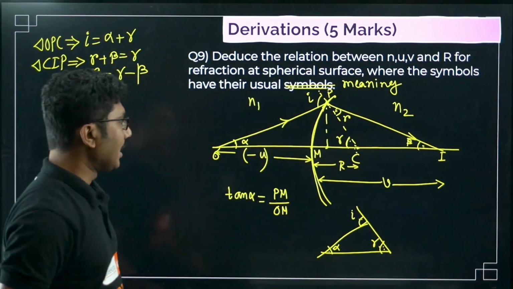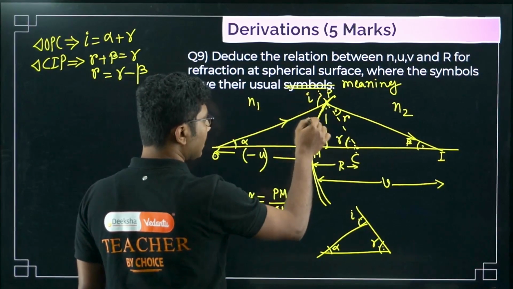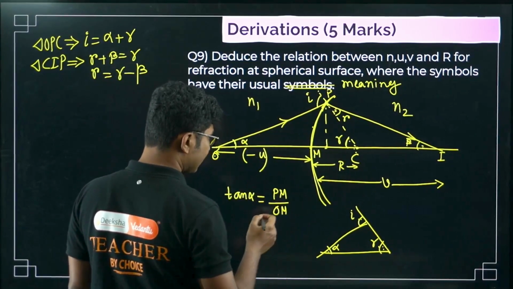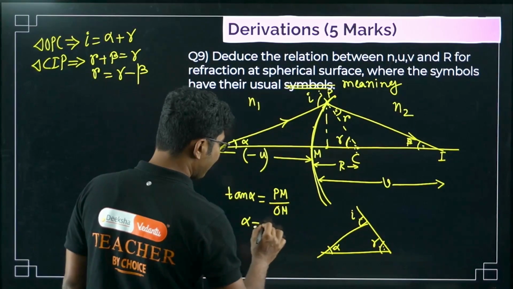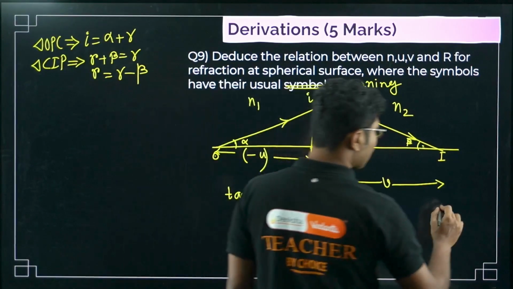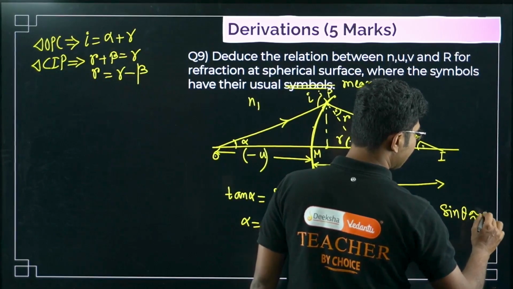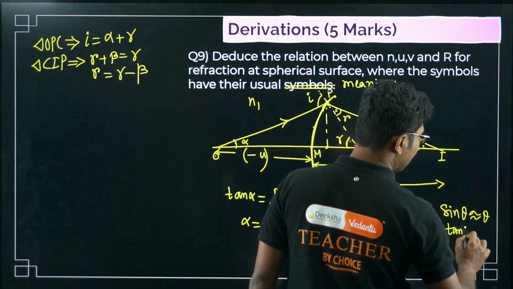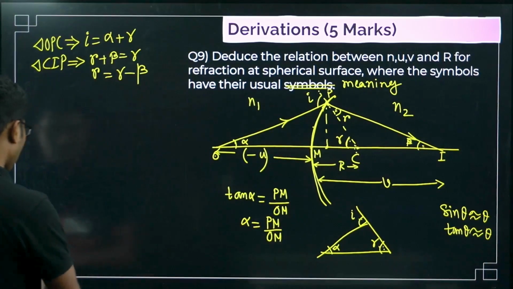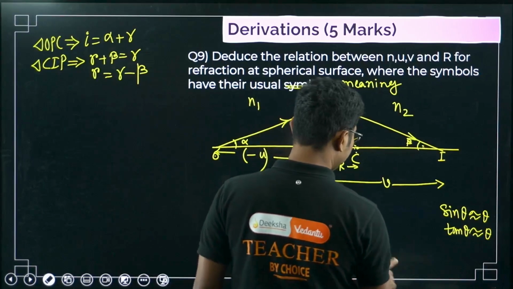Tan alpha. Now alpha is a very small angle because the point is very close to the center of the glass, the center of the surface. So alpha can be approximated as PM by OM. Why? Because for a small angle we can approximate sin theta nearly equals theta, also tan theta nearly equals theta. These two can be approximated to be theta, and cos theta nearly 1, for very small values of theta.